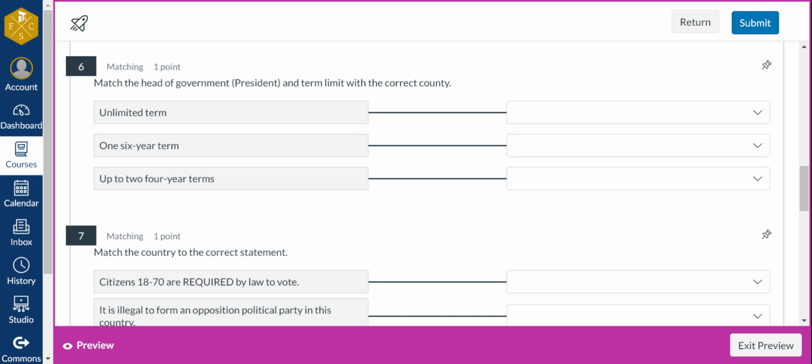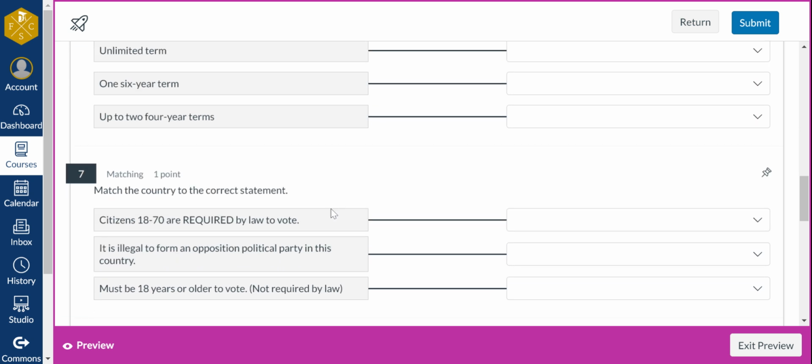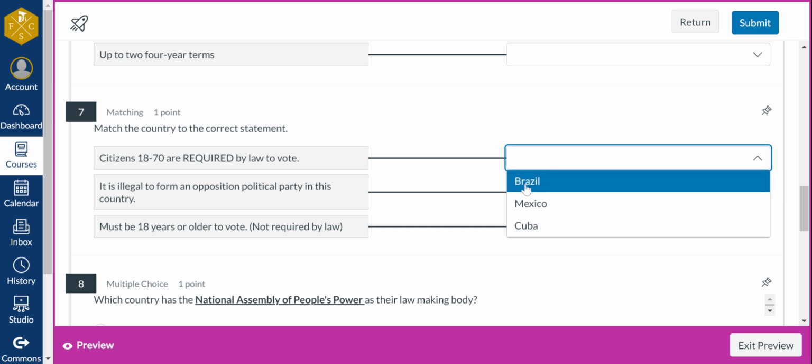Up to 2 4-year terms. So they could possibly have 2 4-year terms, total of 8 years if they are elected. Mexico, Brazil, or Cuba. Match the country to the correct statement. Citizens 18 through 70 are required to vote by law. They have to vote. Is that Brazil, Mexico, or Cuba?